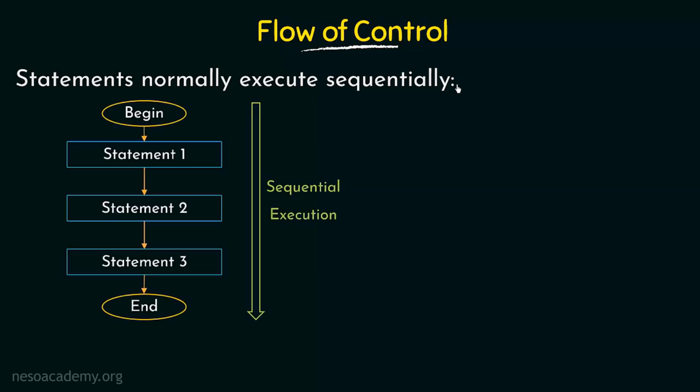So let's take an example here. Let's say that this is a program. We begin the program here and then we have a few statements. To be precise, we have 3 statements over here. In sequential execution, we begin here, then statement 1 is executed, then statement 2, then statement 3, and then we end. So the execution is sequential in manner. That is what we mean by sequential execution, and that is a kind of flow of control that we have in programming.